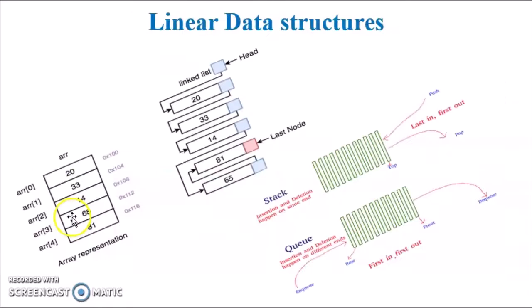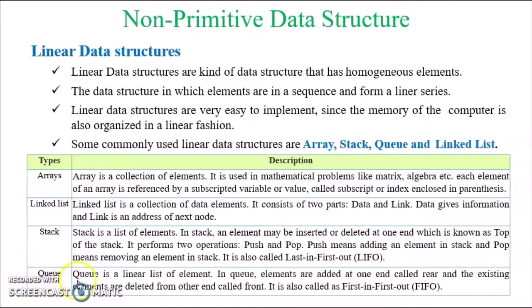Next we have queue. Queue is a linear list of elements. In a queue, elements are added at one end called rear, and the existing elements are deleted from the other end called front. It is also called the first in first out mechanism. It uses a method called first in first out.